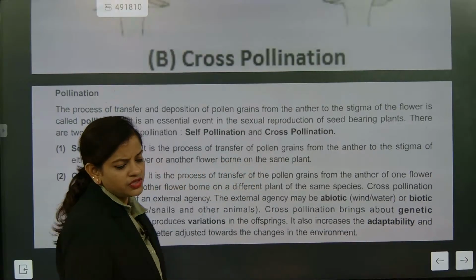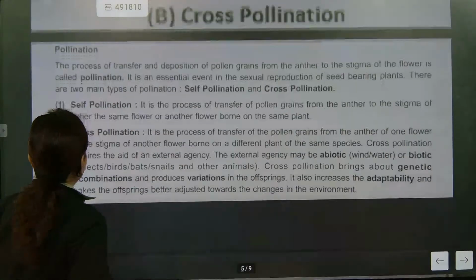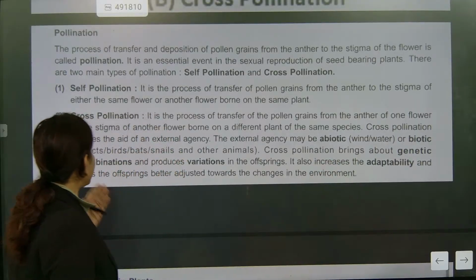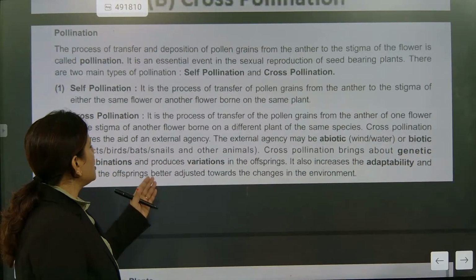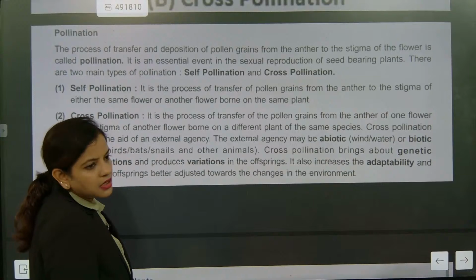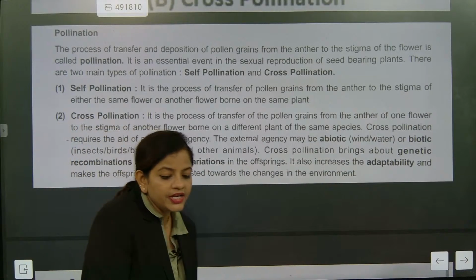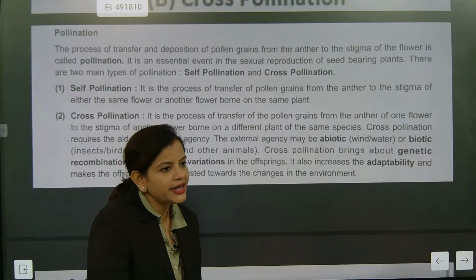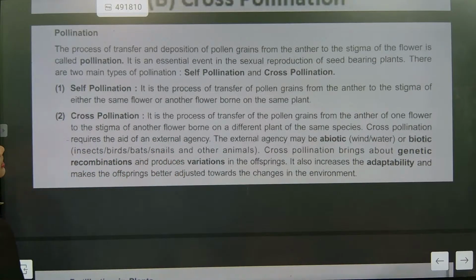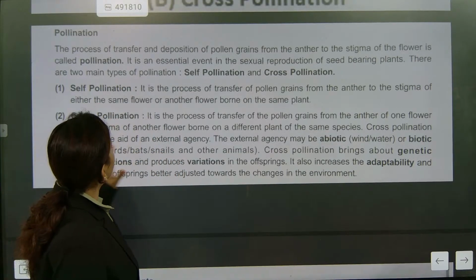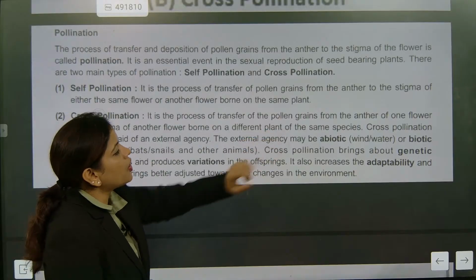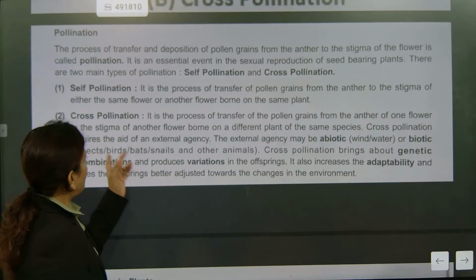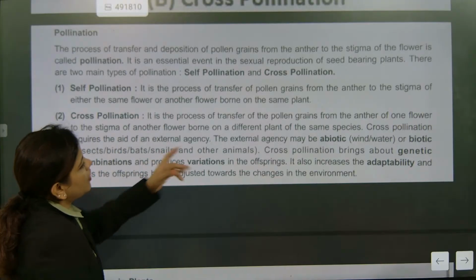Why is there confusion? There should be no confusion related to it. Cross-pollination brings about genetic recombination and produces variations. Are you understanding? So cross-pollination brings what? Variations. Please remember this. If somebody asks you, pollination is the transfer of pollen grains from the anther of one flower to the stigma of another flower.